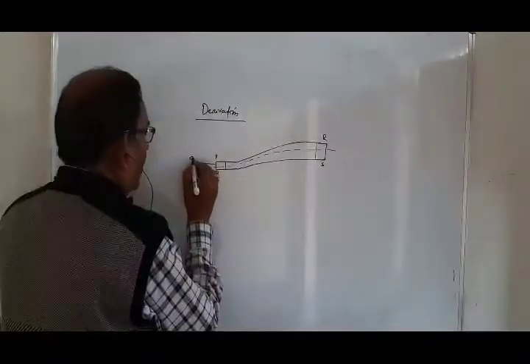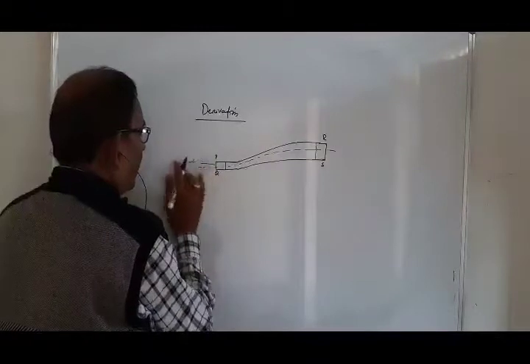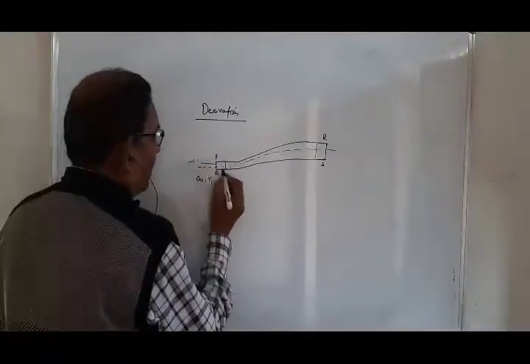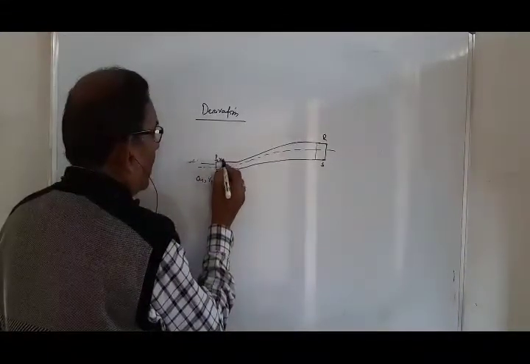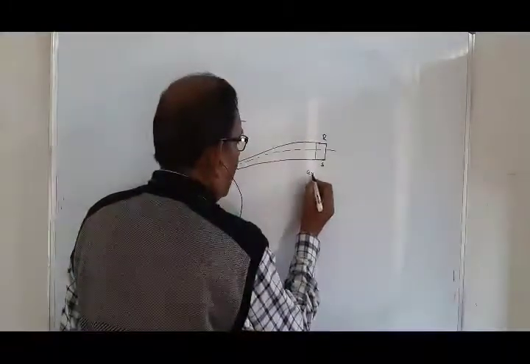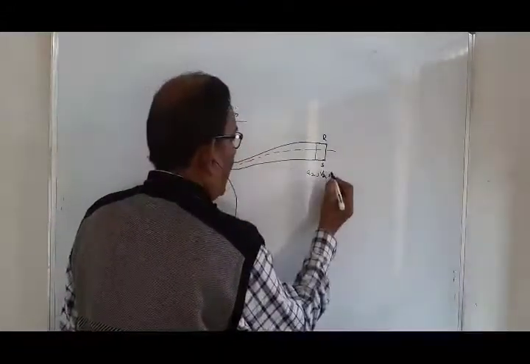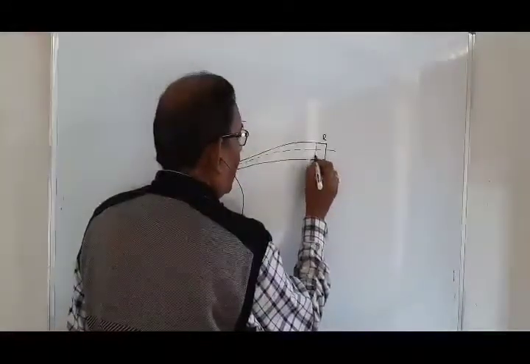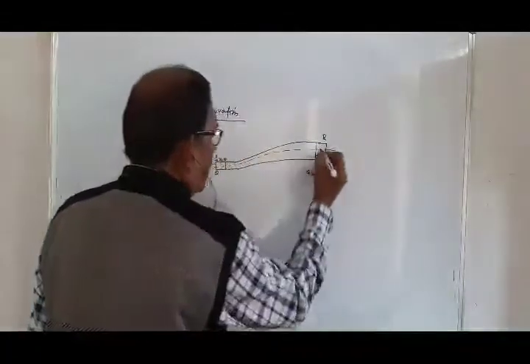Here the area is A1, velocity is V1, and the distance traveled by the liquid at any instant of time is x1. Here the area is A2, velocity is V2, and the distance covered by the liquid is x2. It is shown in the figure.